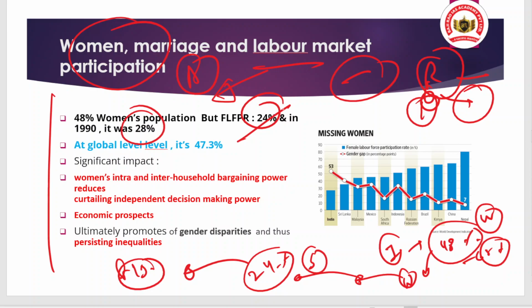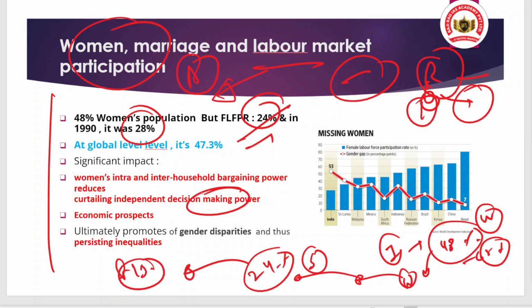First, if women's participation in the workforce is very low or non-existent, women's independent decision making power gets affected, because they have to depend on a male person, and any decision has to be taken by asking the husband or the parent. That is the first important point.